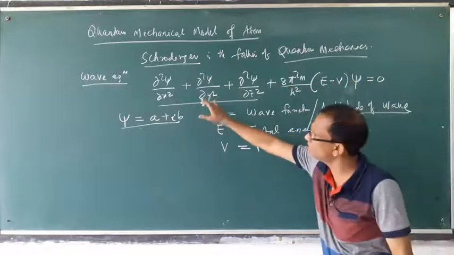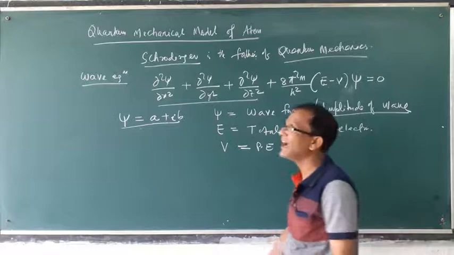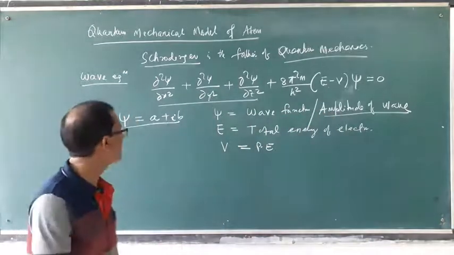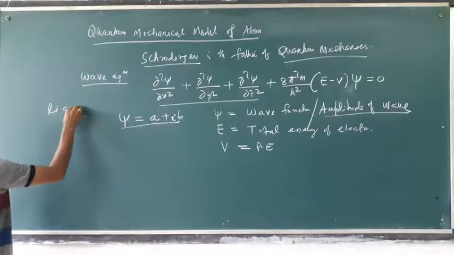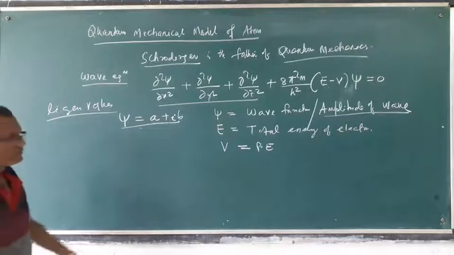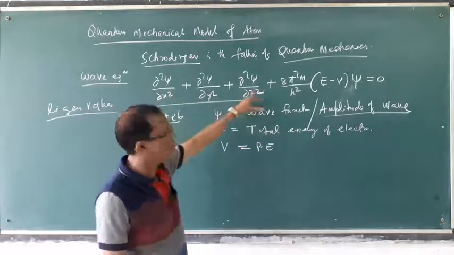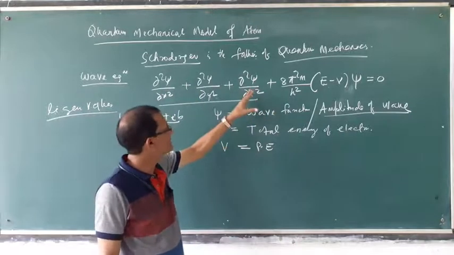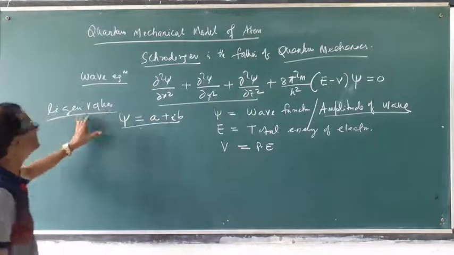The solutions of this Schrödinger equation are called eigenvalues. All the solutions of this wave equation are called eigenvalues.